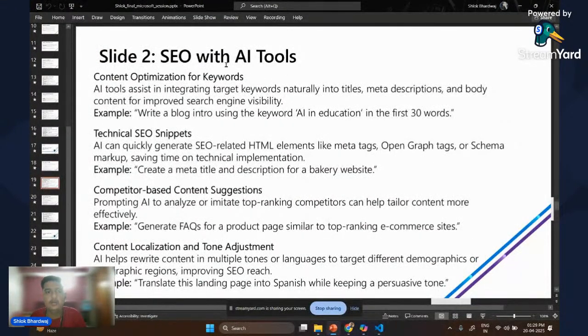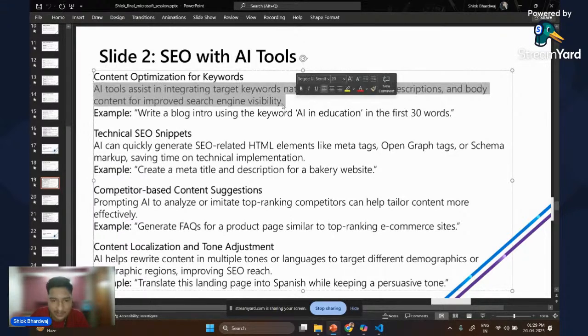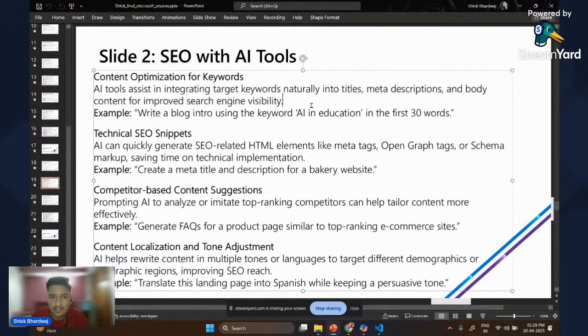Yeah. Slide 2 is about SEO with AI tools. As you must be knowing what SEO is, search engine optimization, which helps us to find our site when, in simple terms, we try to Google our site and we want it to be optimized in the search engine, it helps us to do the same. So we use different types of keywords, we use SEO techniques. One of the simplest examples for this is using the H1, H2, H3 tags, in which H1 is the heading which gives us the priority, right? So it can be an example for this.